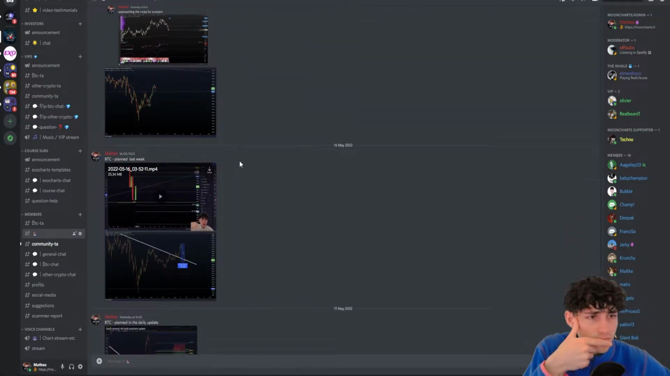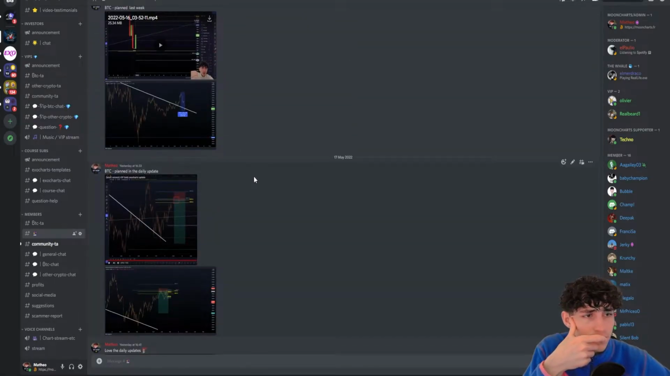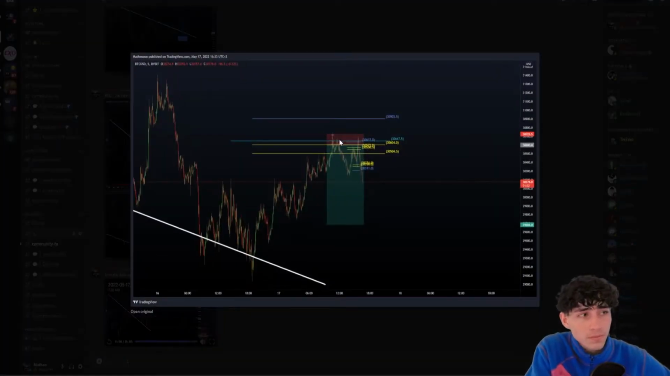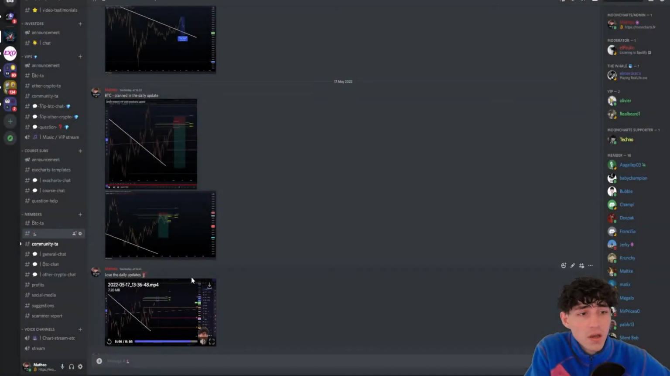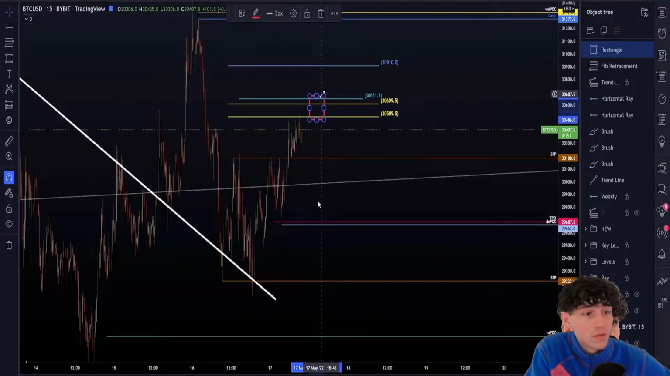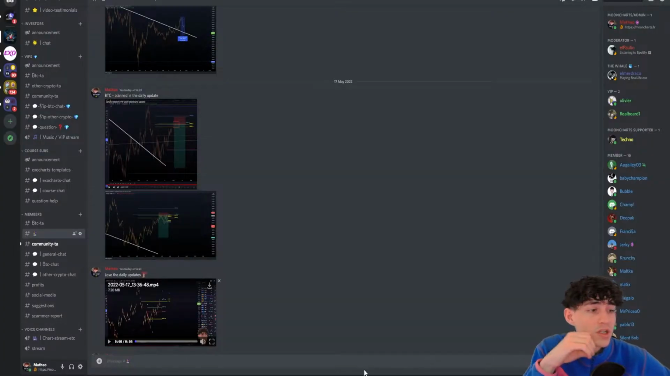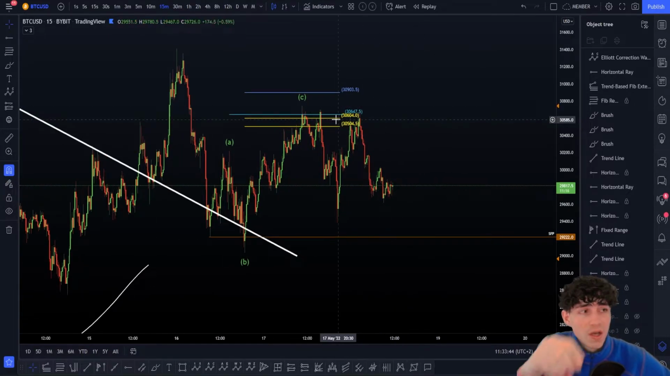Where is it? Right here. As you can see, that was in the short version of the VIP daily ExoChart update. We planned this nice short right there. This is exactly where we rejected. We found a resistance with, as you can see here, a nice ABC with a 1, 2, 3, or 5 right into the 161 right there, exactly where we rejected right here. So that's pretty nice.